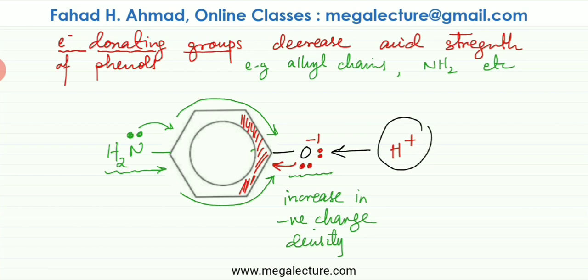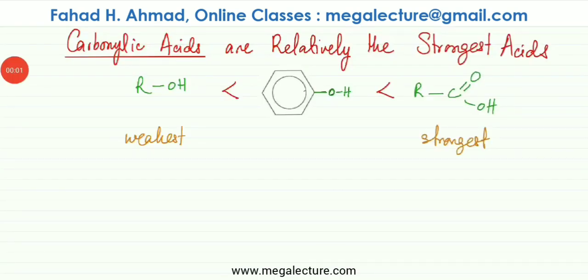Now, finally, at the very end, we're going to discuss carboxylic acids and why they are considered to be the strongest of all the organic acids. So alcohols, hardly acidic. They don't dissociate. They even dissociate less compared to water. Phenols, slightly more acidic. Carboxylic acids, with a carbonyl bond C=O and OH, are considered to be the strongest of the organic acids among the three. So we're going to discuss why that is the case.